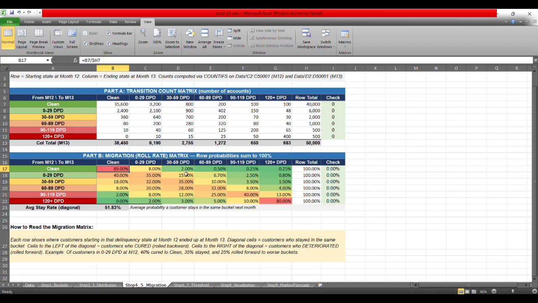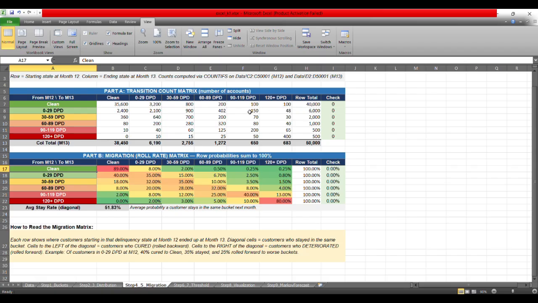Similarly, 8%, 2% is something that is being calculated from the count of accounts that is in that particular bucket divided by the total bucket. And repeating that procedure, you get a migration matrix from the probability form, where if you do the row sum of that, you will get a row total of 100%, right? And that should be the case, because only that should be the case.